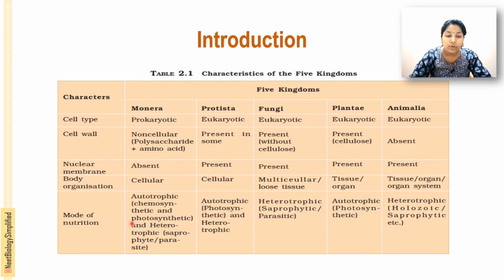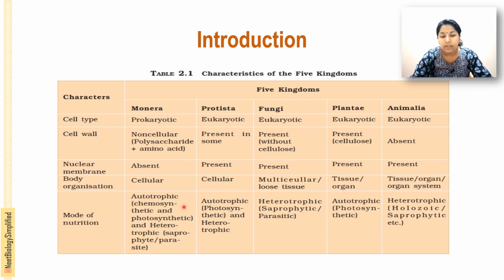And the mode of nutrition: in the case of Monera, they may be autotrophic or heterotrophic. Autotrophic means chemosynthetic and photosynthetic, and heterotrophic means they are mainly saprophytic or parasitic.